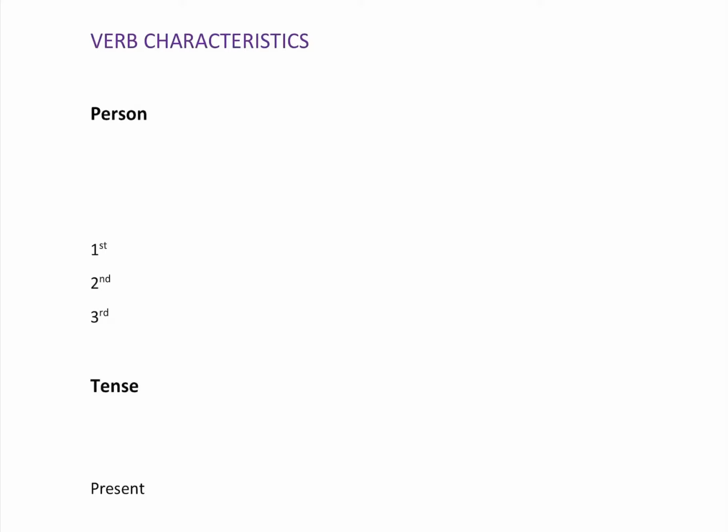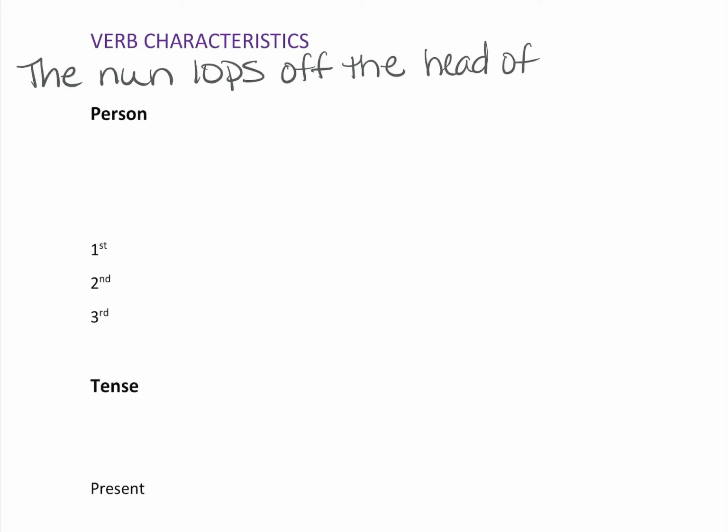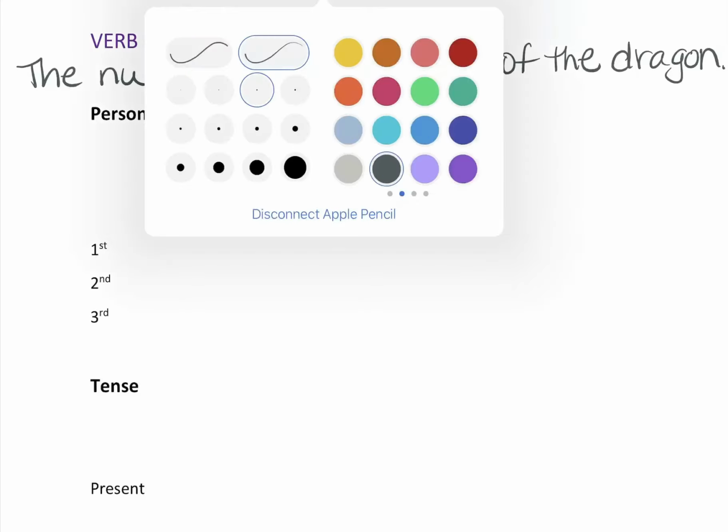Right, let's talk about verb characteristics. Every verb has 3 characteristics: person, tense, and number, and you're going to need to remember that because we use those characteristics all the time. So let's say we had a sentence: the nun lops off the head of the dragon. Now, in this sentence, of course, the verb would be lops. So let's talk about that verb a little bit.